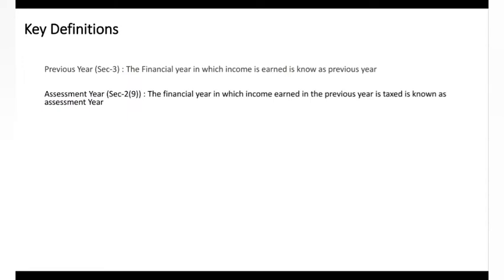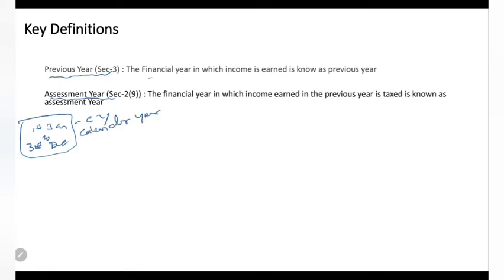So now let's focus on key definitions and then we will move ahead. The key definitions: previous year and assessment year. In India, we follow the financial year system. So we don't start our year from 1st January to 31st December. This is called the calendar year. But in India, we follow the financial year.